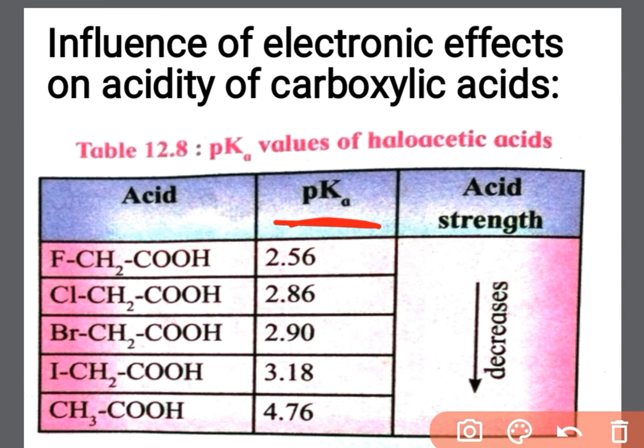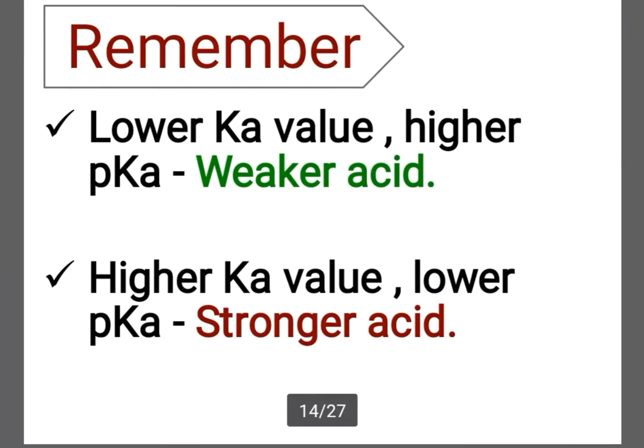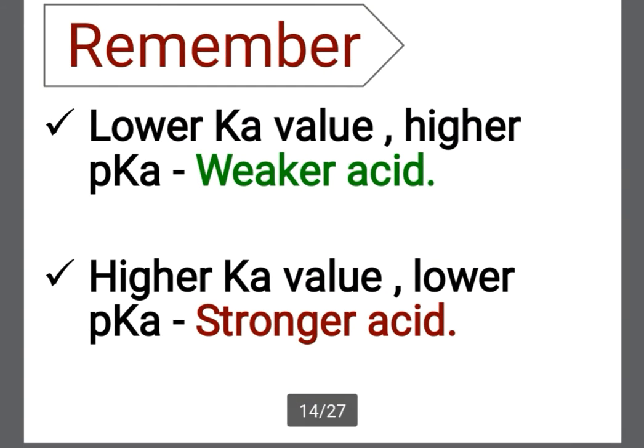Okay, but before that you must remember these two statements. Here I have written those two statements. These are very important statements for solving examples on the concept of influence of electronic effects on acidity of carboxylic acids.